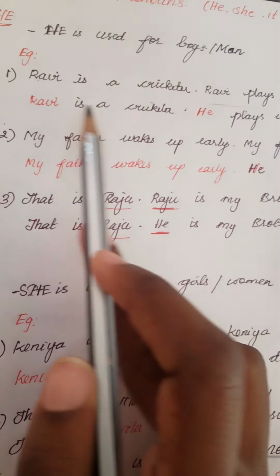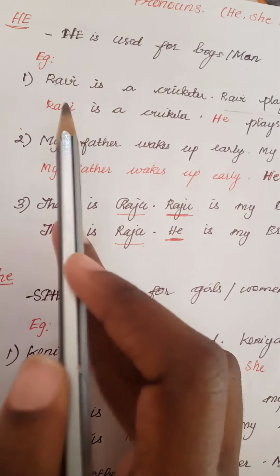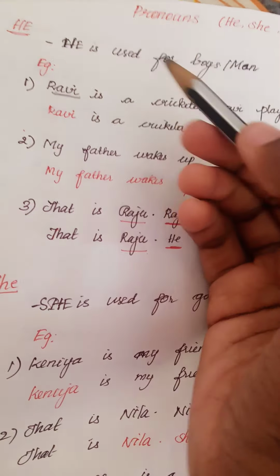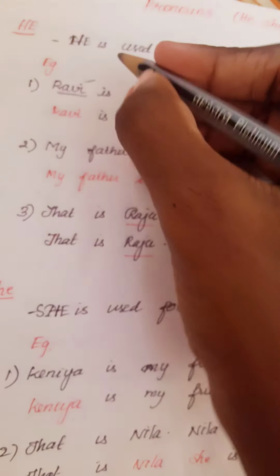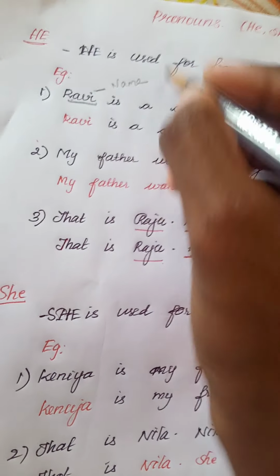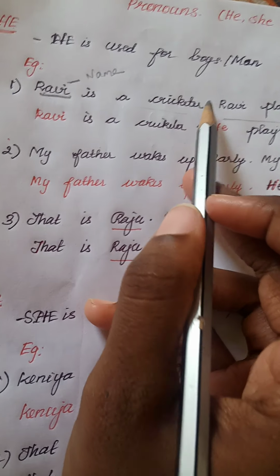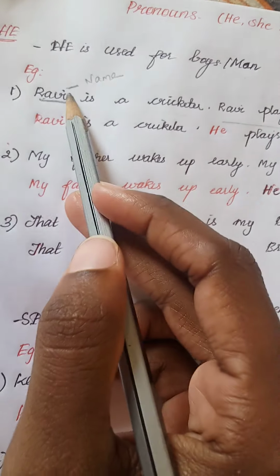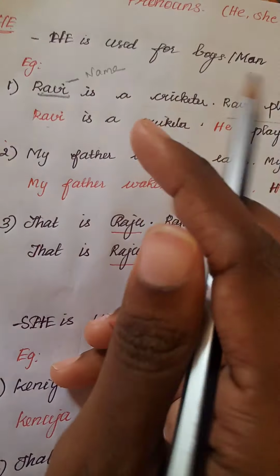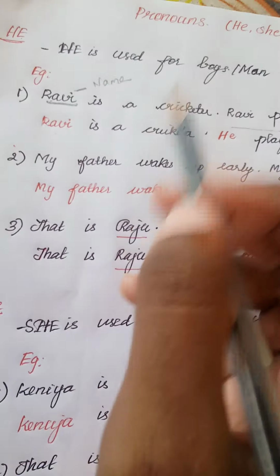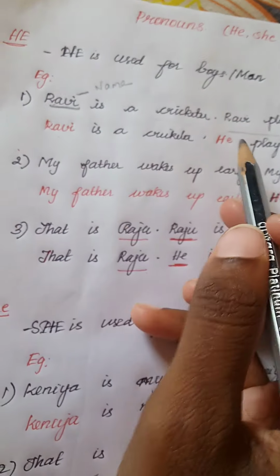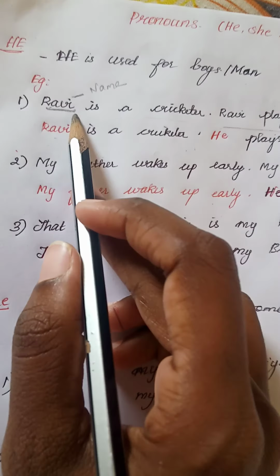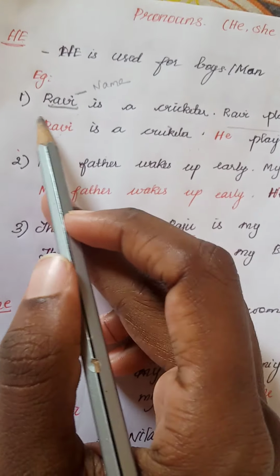Right? Ravi is a cricketer. In this, Ravi is a noun. What is a noun? Noun is the name of a person, place or thing. Here this is the name of a person. So this is a noun. Ravi is a cricketer. Ravi plays well. In the first sentence we are not changing the noun into pronoun because this sentence talks about Ravi. So in the first sentence we should not change the noun into pronoun. Okay, keep it in mind.